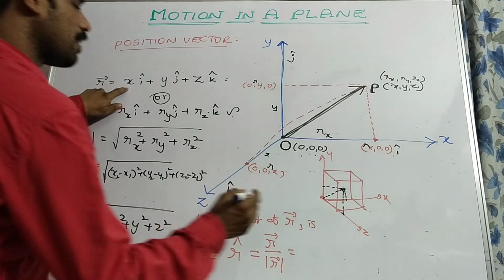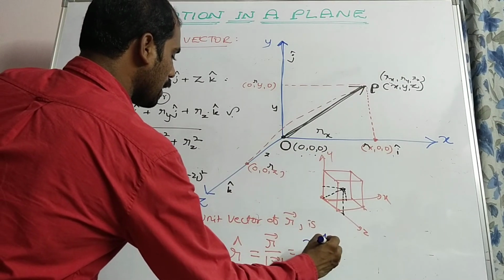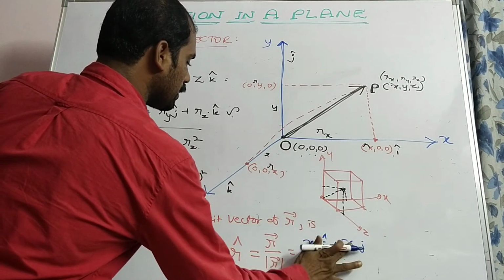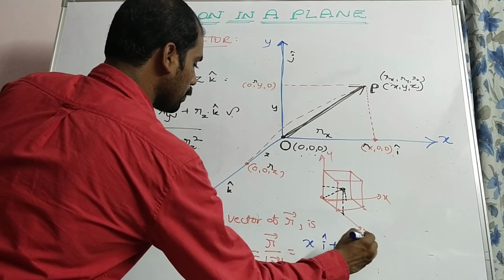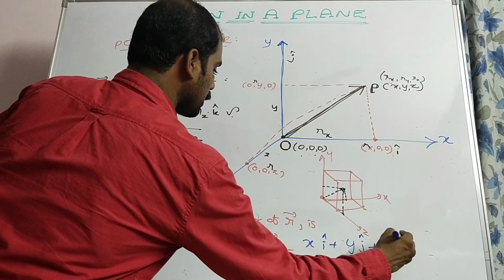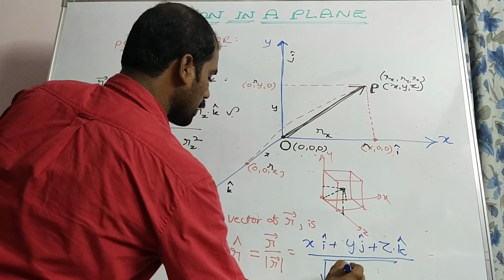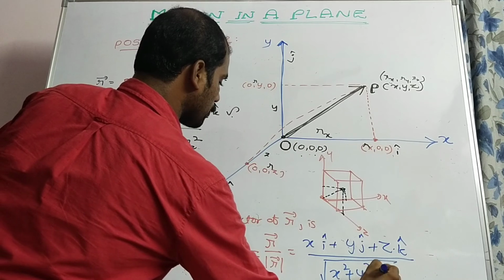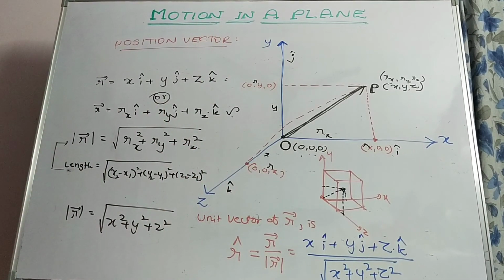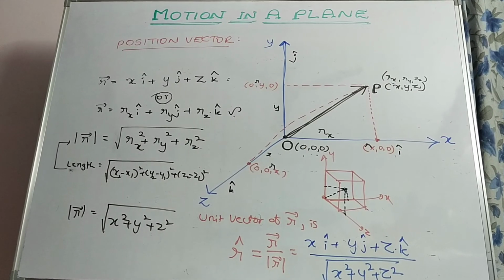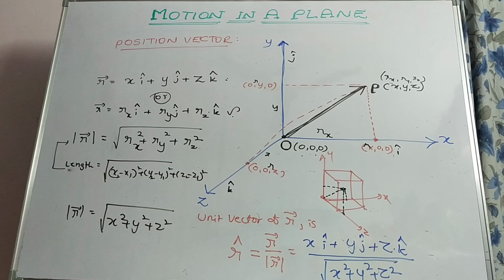Let us consider the simplest form: x i cap plus y j cap plus z k cap, by root of x square plus y square plus z square. So r cap is equal to x i cap plus y j cap plus z k cap by root of x square plus y square plus z square. This is the expression for the position vector. This is regarding vectors.